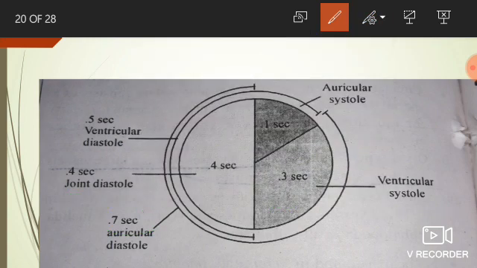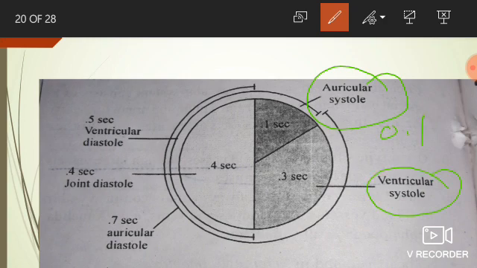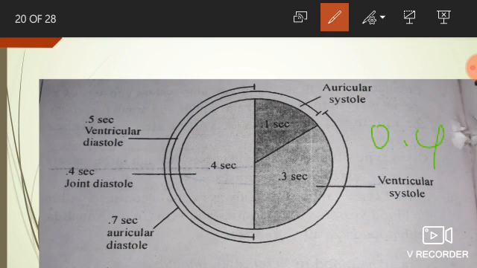I am repeating this. The auricular systole is 0.1 second. Ventricular systole is 0.3 second. Ventricular diastole is 0.5 second. And auricular diastole is 0.7 second. The auricular systole and ventricular systole combinedly form the systole. So that is 0.4 second and the diastole time period is 0.4 second. That means total 0.8 second. I hope you all get this.